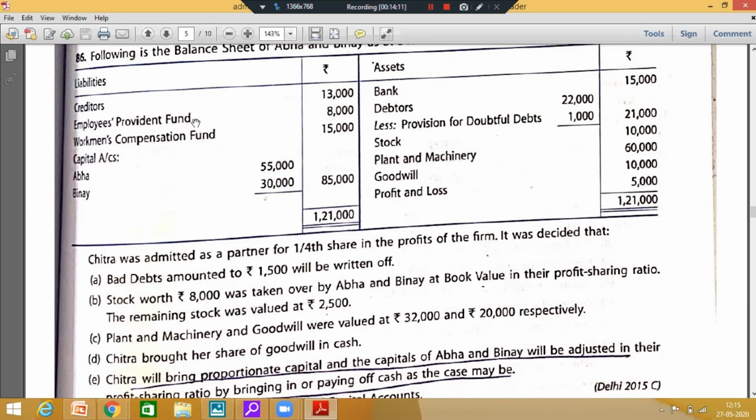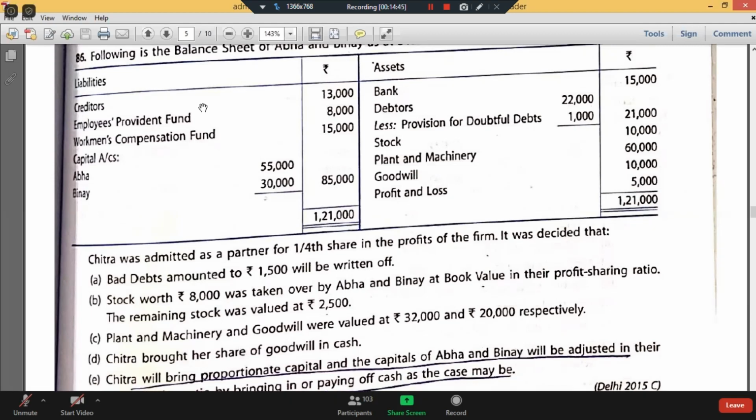Employees Provident Fund will be distributed in which ratio? Employees Provident Fund and Workmen Compensation Fund will be distributed in which ratio? Yes, Employees Provident Fund. Yes, this is what I was expecting as the answer. Good, Tushar and Lakshit, very good.